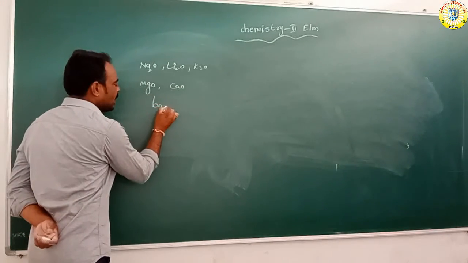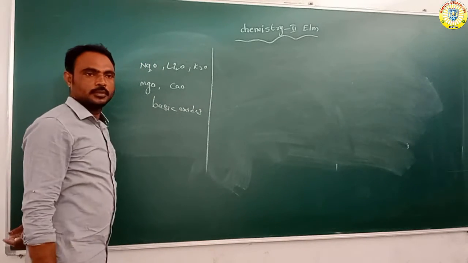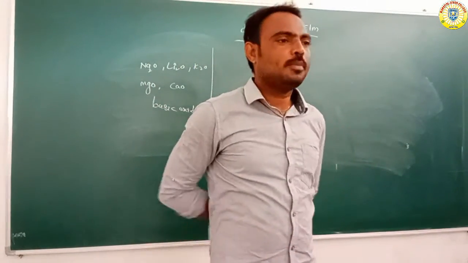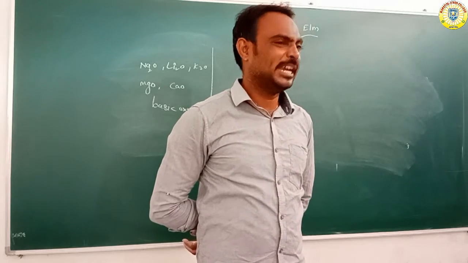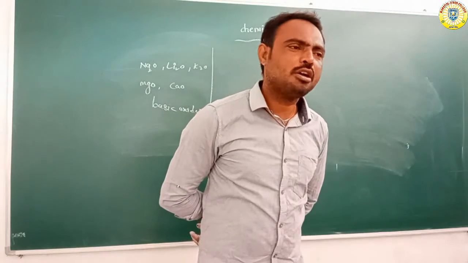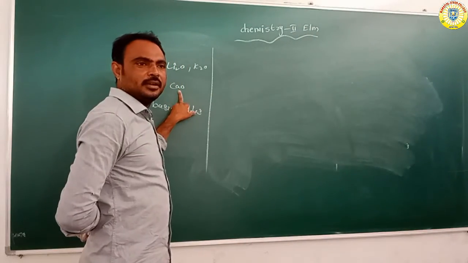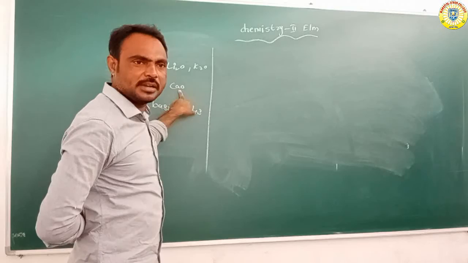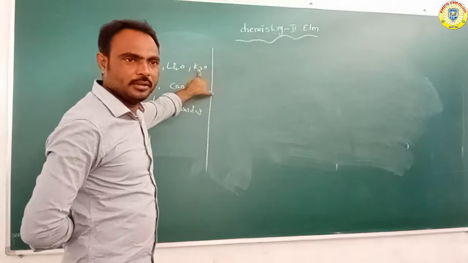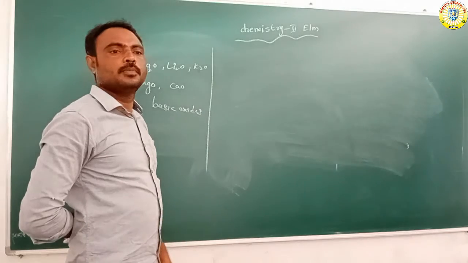So these are all basic oxides, because these oxides react with water molecules to form hydroxides. Magnesium oxide reacts with water to form magnesium hydroxide. Calcium oxide also reacts with water to form calcium hydroxide. Potassium oxide also reacts with water to form potassium hydroxide.